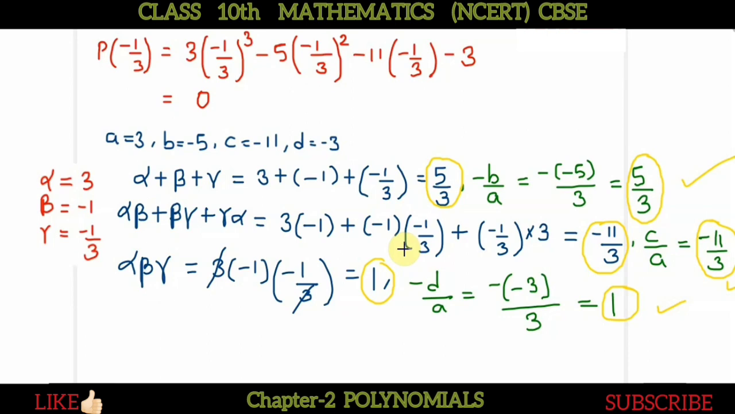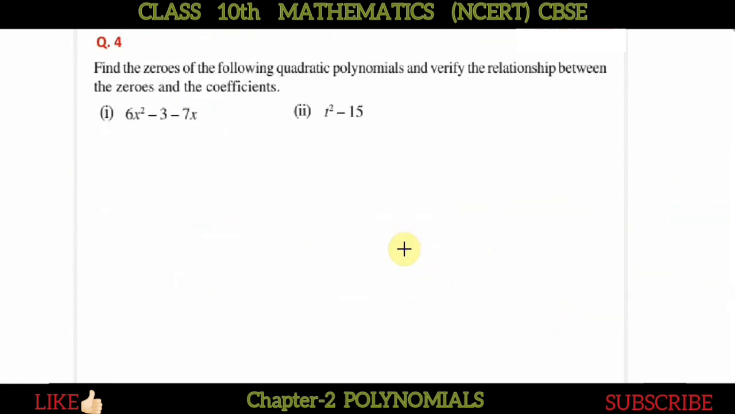Okay, now we will solve this question. Find the zeros of the following quadratic polynomials and verify the relationship between the zeros and coefficients. Okay, so here the polynomial is 6x square minus 3 minus 7x. So what is required first? We will have to first break it into linear terms.